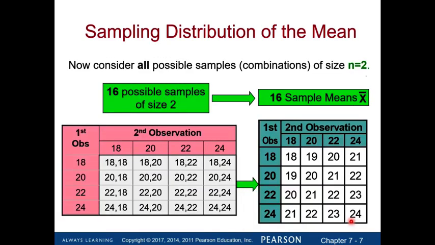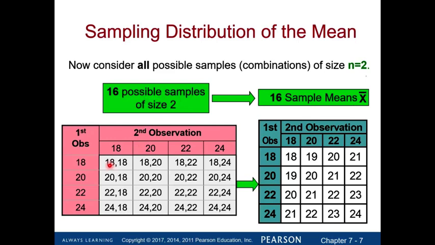Okay, now let's consider all possible samples of size 2. If I want to know how many possible samples I can get if the sample size is 2, then let's use the different rows to represent the different outcomes of the first observation, and let's use different columns to represent different outcomes of the second observation. Because I only have sample size of 2, I only have 2 observations. If my sample size is 3, then I'm going to have 3 observations.